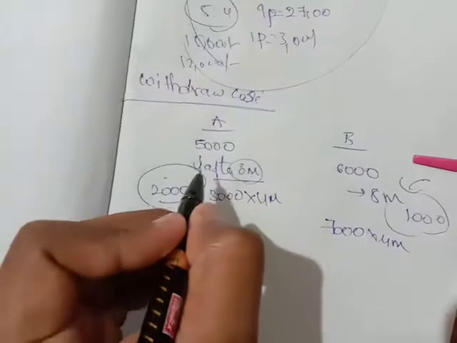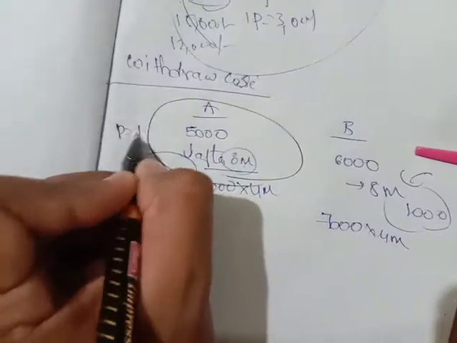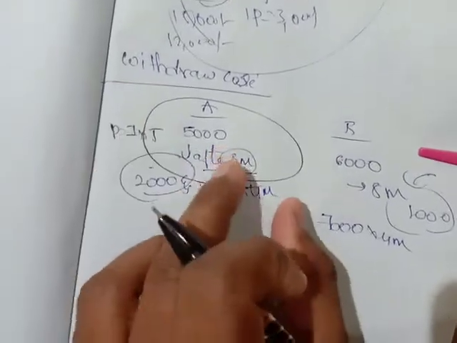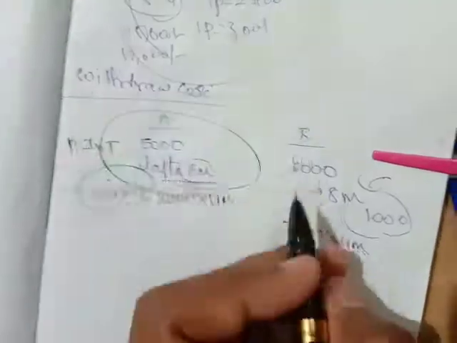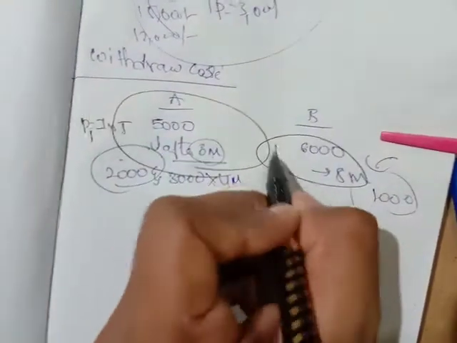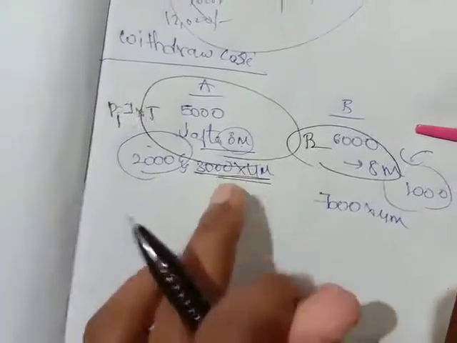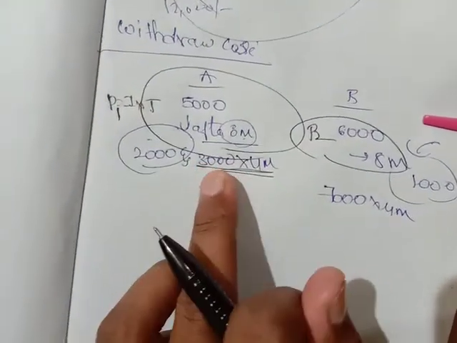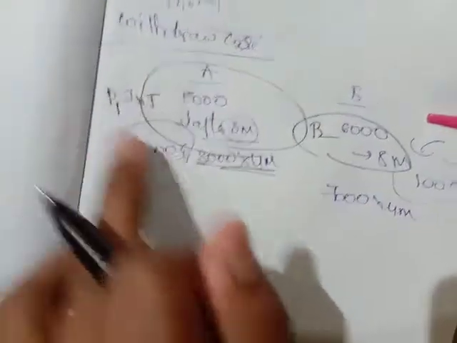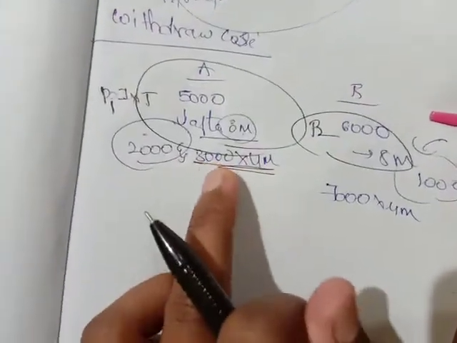What I am going to tell you here is, see friends, initially A should get some profit for this. Profit is equal to I into T, so 5 into 8, he will be getting some profit. Here also B will be getting some profit. Let me assume this profit is P1 and this profit is P2. After 8 months A is changing his investment to 3,000. He withdrew 2,000 and is investing only 3,000 for 4 months.